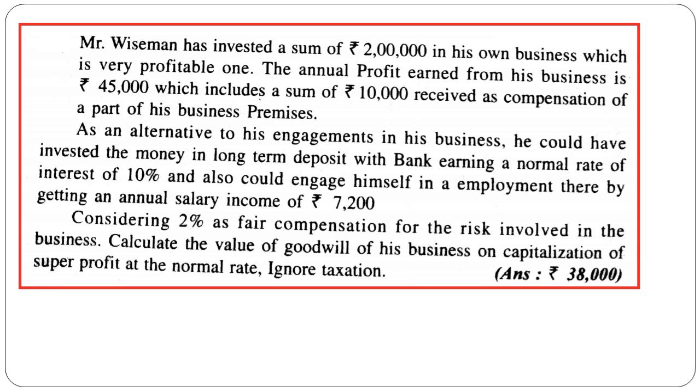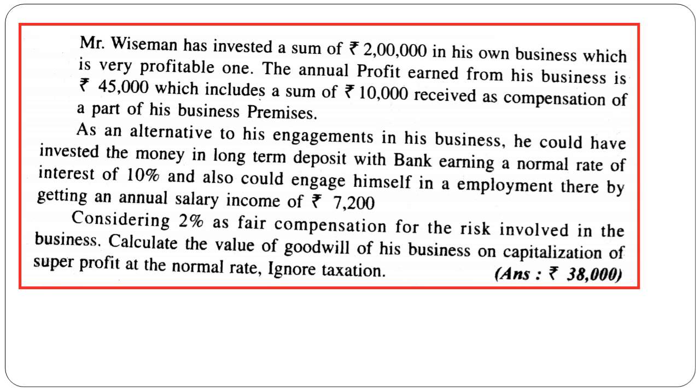Very easy. So what is the profit you have? Capital invested is given, NRR is 10 plus 2, that is 12%. We need to take risk also, we need to add, right? But most important, from the profit given, 45,000, we need to deduct this compensation, which is non-business, non-recurring income. So 45,000 minus 10,000, which is received as compensation.